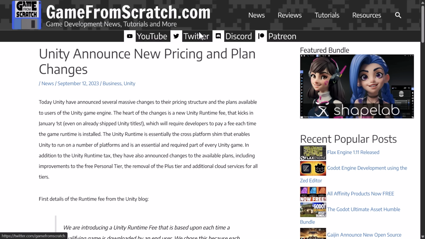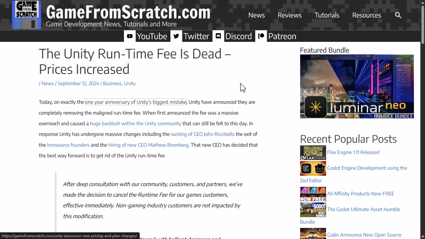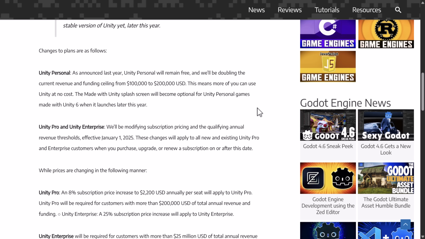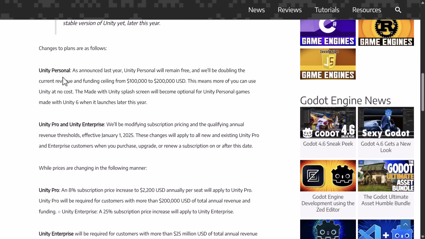Now, this is nowhere near as bad as you may recall back in September of 2023. They decided to try and raise the price by charging a percentage based on the runtime on top of the subscription model. That did not go over well. And then pretty much a year to the date of that, back on September 12th, 2024, they had their last price increase. So that's where they went with this, a straightforward price increase. They also changed the amount that you got.